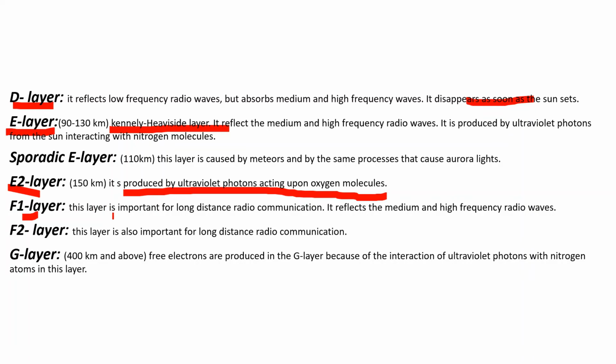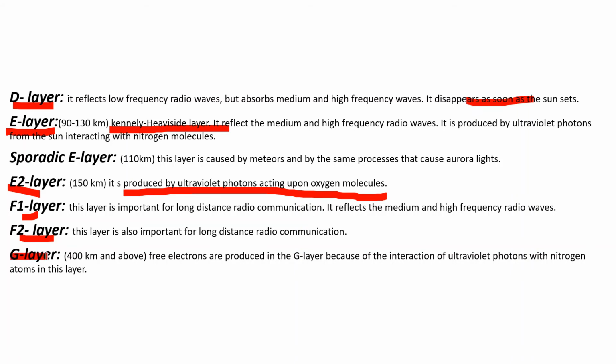Next one is F1 layer. This layer is important for long distance radio communication. It reflects the medium and high frequency radio waves. Next one is F2 layer. F2 layer is almost like F1 layer and it is very important for long distance radio transmission. And this layer is characterized by diurnal as well as seasonal variability, and it also appears to be directly related to the sunspot activity.